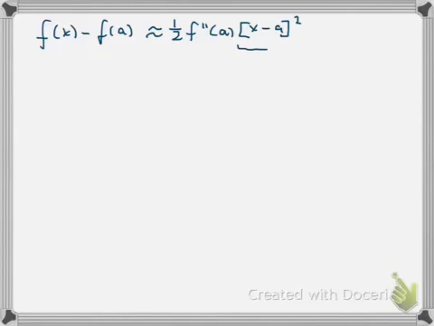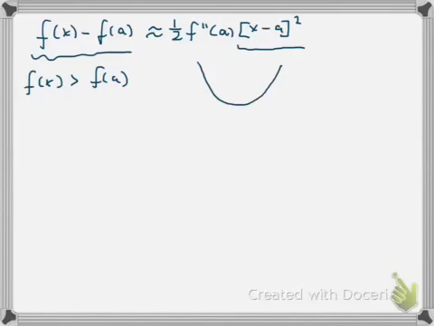Now, because x minus a squared is a square number, it's always greater than 0. And if we have a look over this side here, f of x minus f of a, now if we've got the case where f of x is greater than f of a, our curve must look like this, where x equals a is at the bottom.